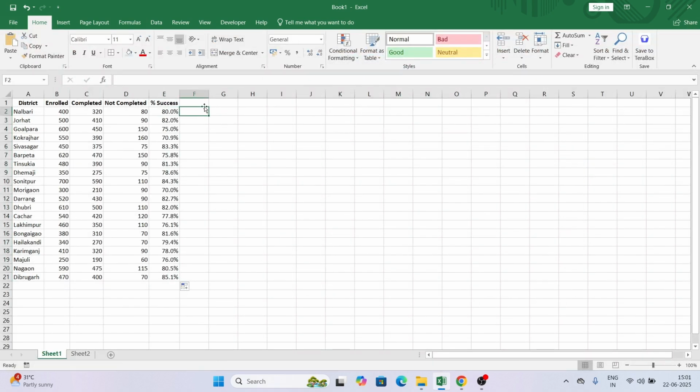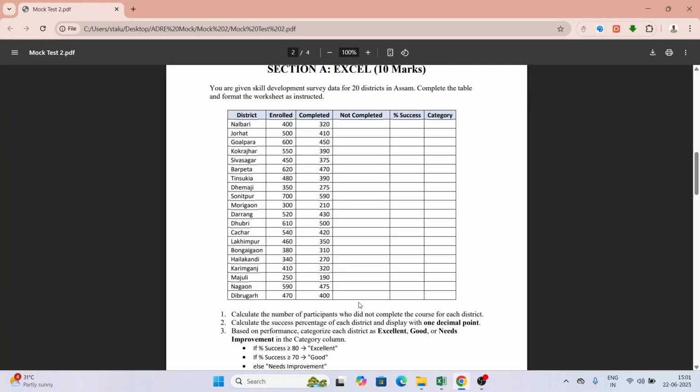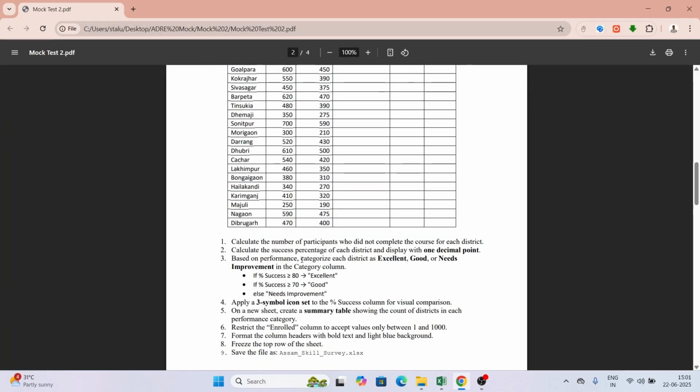So let's see what the category question gives. Let's try to solve this one, category one. Based on the performance, categorize each district as excellent, good or need improvement in the category column. So when the success percentage is more than or equal to 80 then excellent, if it is more than or equal to 70 then it's good, and else it's need improvement.